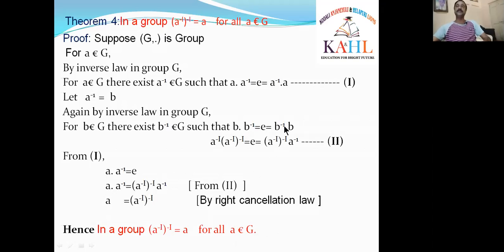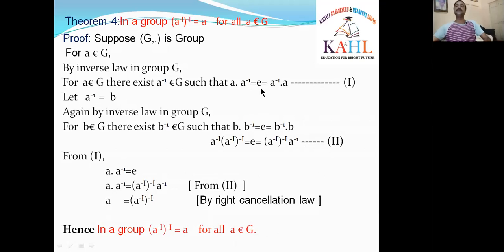That means B inverse means A inverse whole inverse. B is A inverse, A inverse whole inverse. There is another inverse there. What is B? B is A inverse. I am writing that B inverse as A inverse whole inverse and B as A inverse. Let it be 2.